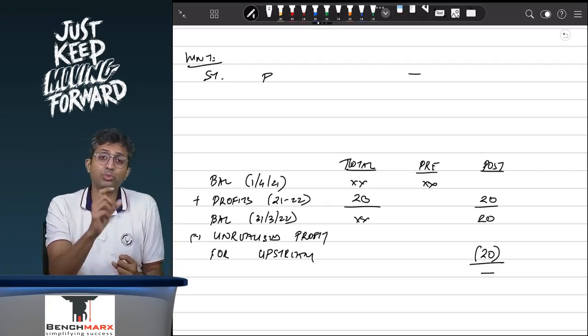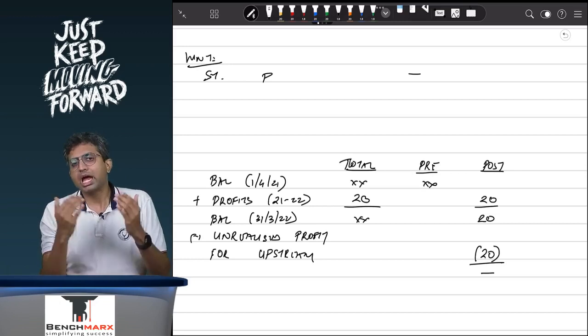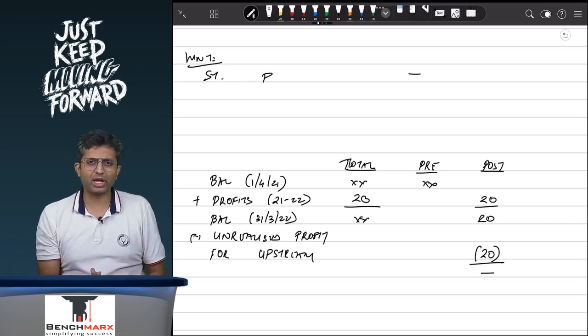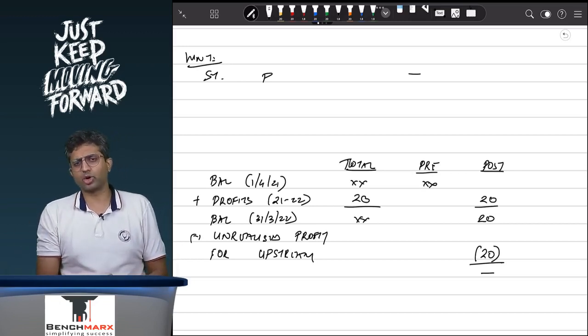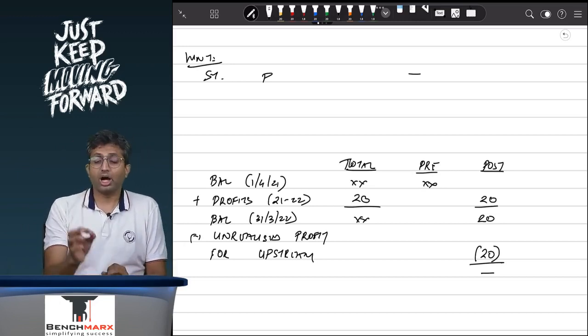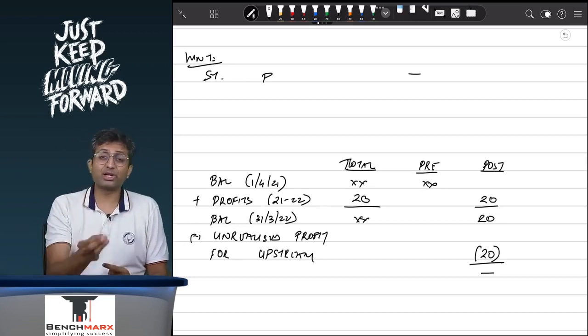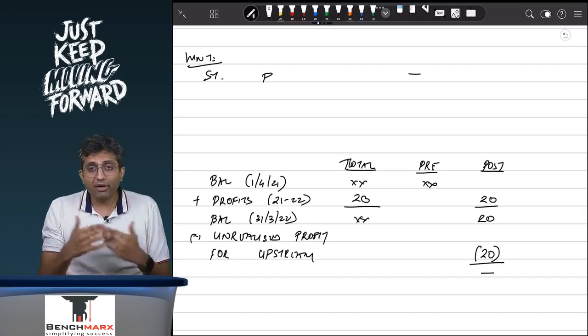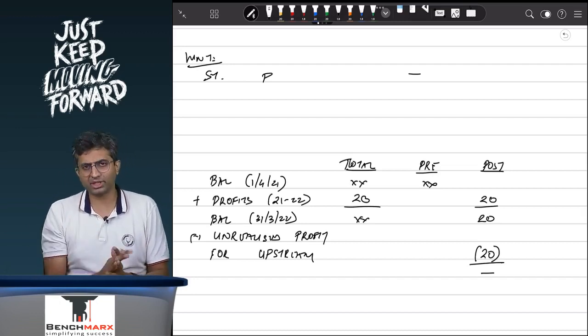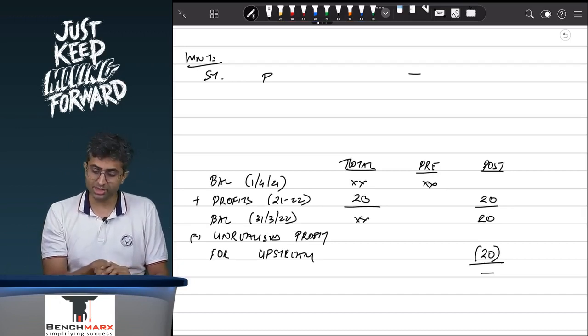If it is upstream, it will be adjusted against the subsidiary's profits, because the subsidiary's profits are attributable to parent and minorities both, it will be adjusted accordingly. Typically, whether you adjust from pre or post depends on the date when the sale happens. However, if the date of sale is not specifically given, we will assume that the sale happens in the post acquisition period in line with the institute's solutions.